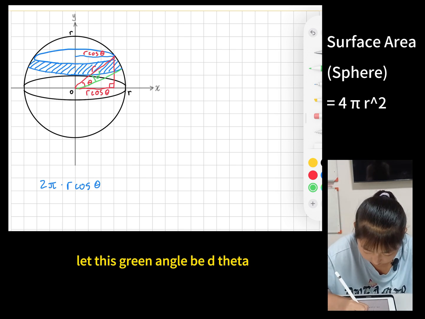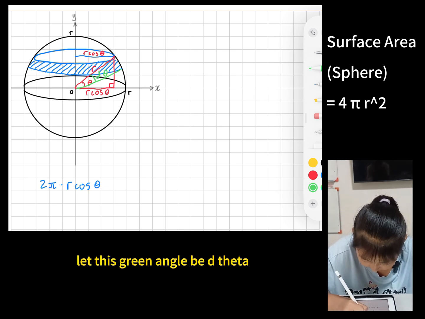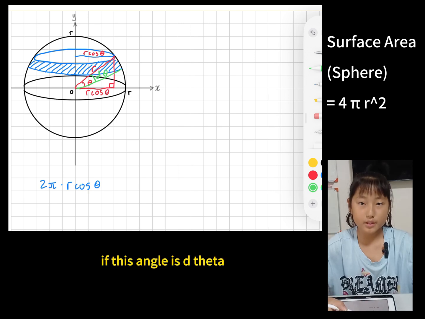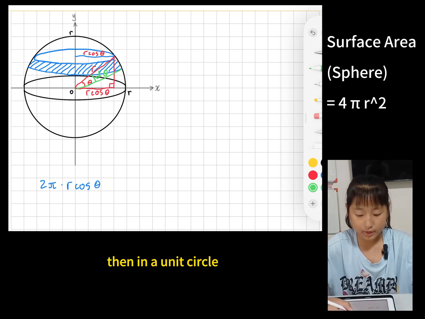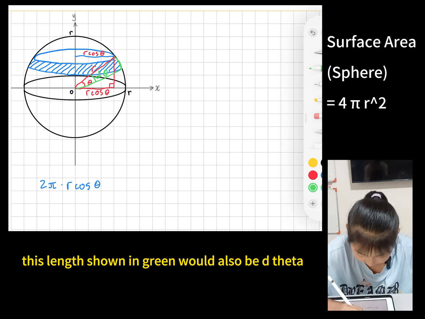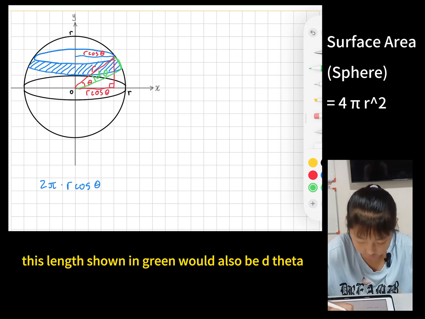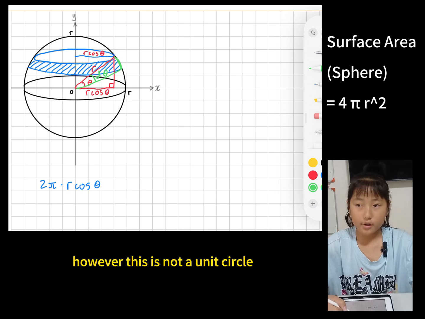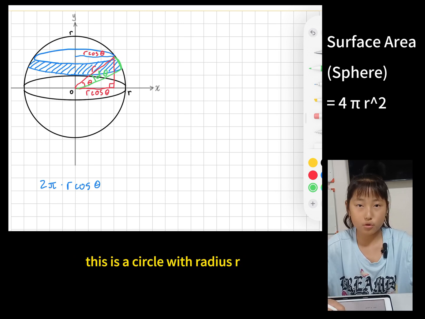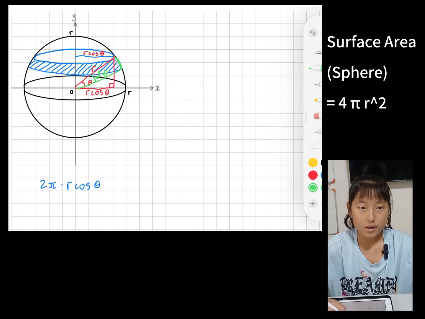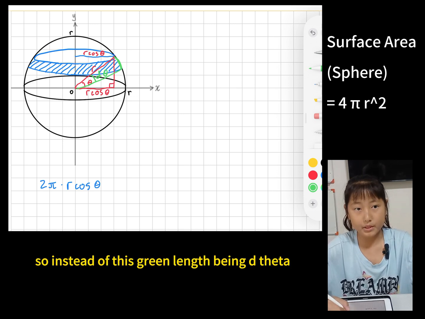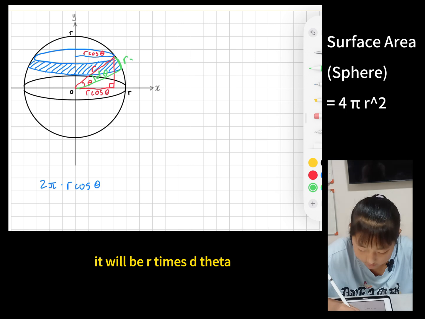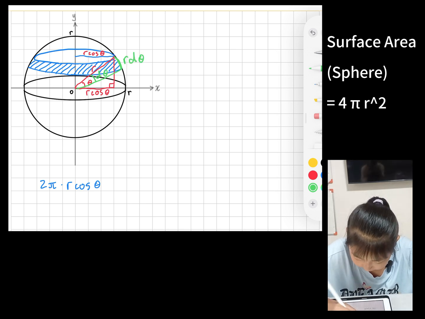Let this green angle be d theta. If this angle is d theta, then in a unit circle, this length shown in green would also be d theta. However, this is not a unit circle. This is a circle with radius r. So instead of this green length being d theta, it will be r times d theta.